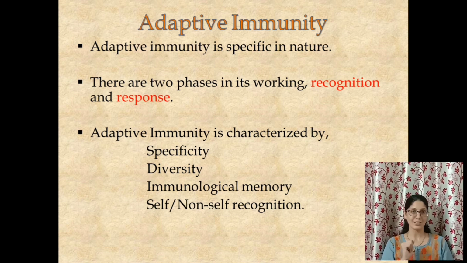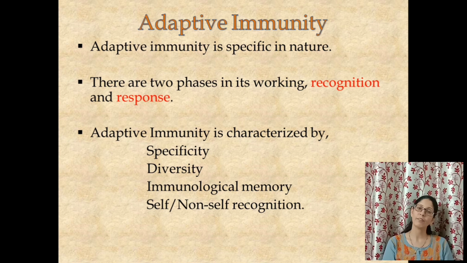So the immune cells can recognize between self and non-self. When they realize it is self, they will not respond. They will only respond against the non-self entities in our body, the foreign entities in our body. So these are the 4 different attributes of the adaptive immune system.